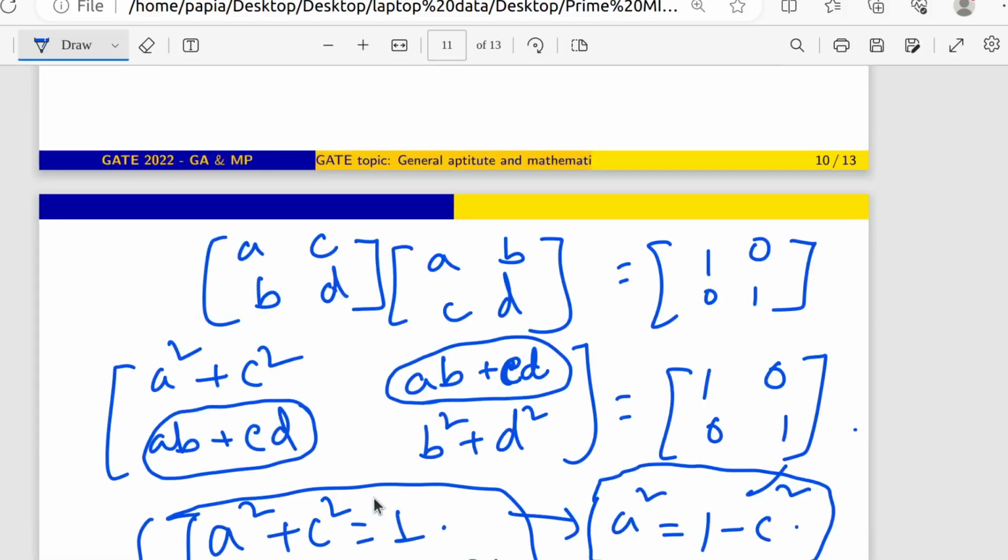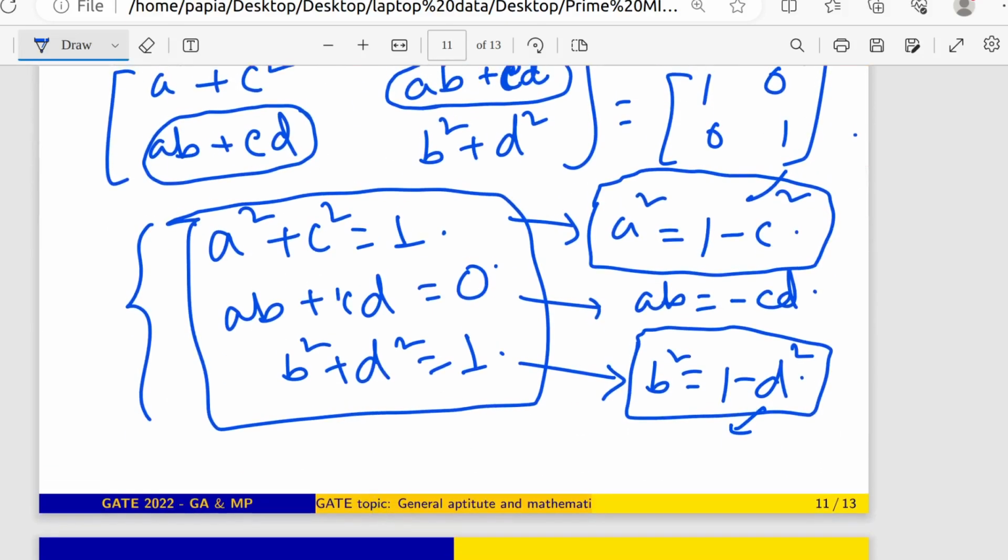So from these 3 expressions, I can get 3 parameters and 1 will be independent here. Is it understandable, or should I tell again? See, if you understand the 2 by 2 matrix, then we can generalize it very simply.